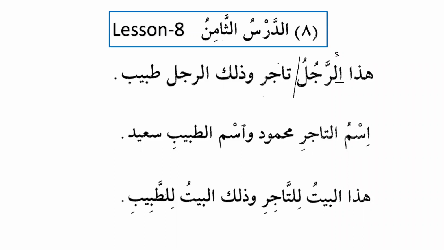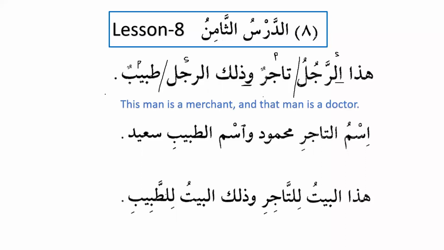So we know that subject and predicate, both of them are marfu. Excellent. So it should be marfu. Hadha rajulu tajirun. This man is a merchant. Wadhalika rajulu, and we know wow means and. Dhalika rajulu, that man, subject. And tabib, what should be the ending of tabib? Tabibun, that man is a doctor. So this man is a merchant and that man is a doctor.